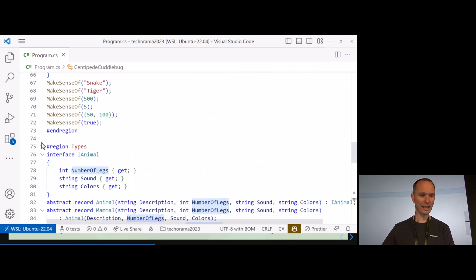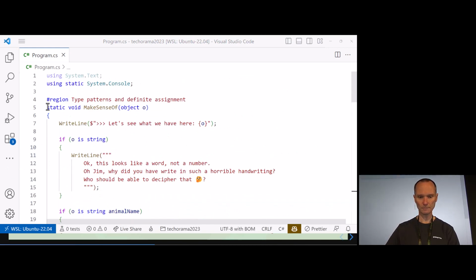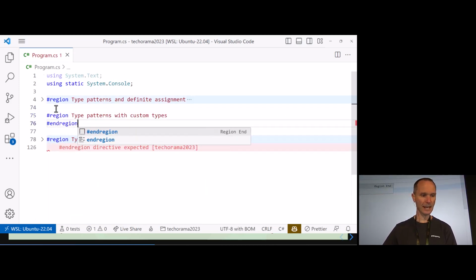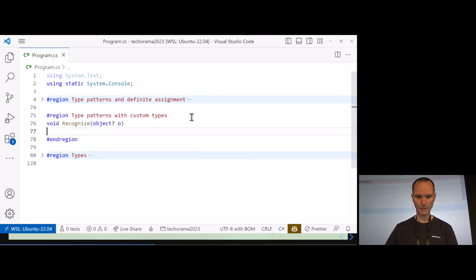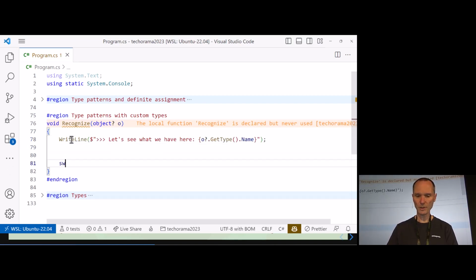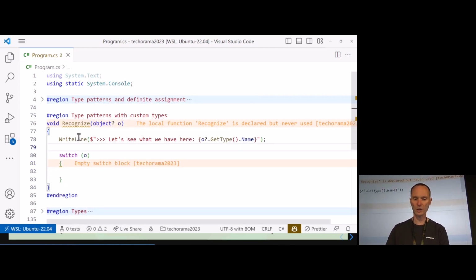Okay, so let's do the next example, and let's go into more elaborate pattern matching. Let's start another region here. I think I can fold up the first region. Here we are. And let's add another method here. Let's write a header, and then let's get going. Let's switch over the object. Again, it's an object because we don't know what the photo is all about.